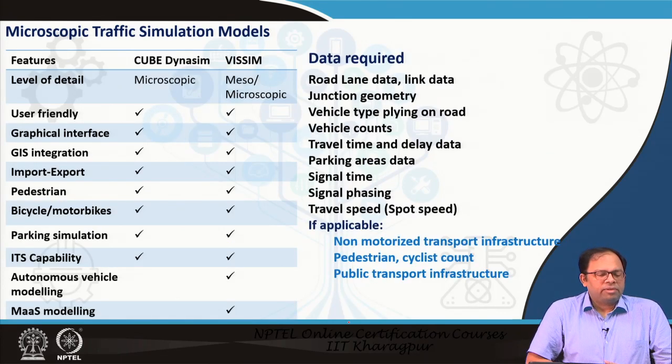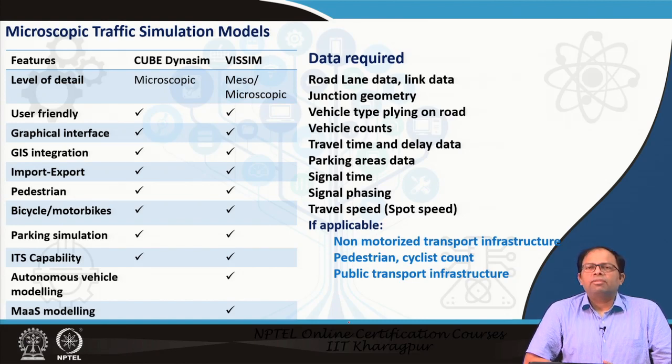So the different levels of detail for the microscopic traffic simulation models, again more or less both Cube and VSIM are similar, show a similar amount of capabilities. Level of detail, user friendly, graphical interface is nice, GIS integration, import export allowed, pedestrian movement allowed, bicycle and motorbikes could be modeled, parking simulation could be done, ITS components could also be inbuilt and modeled along with this. Then autonomous vehicle modeling and mass modeling, this is only possible in VSIM.